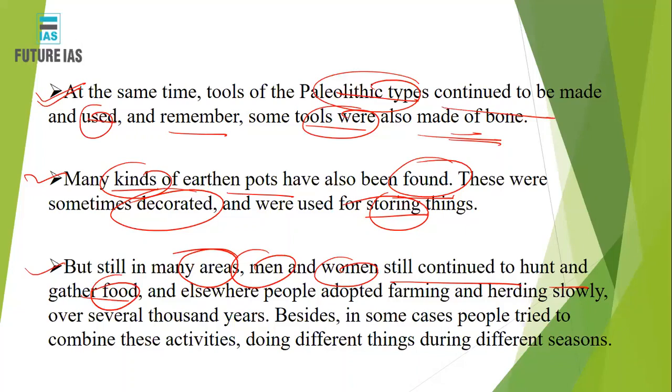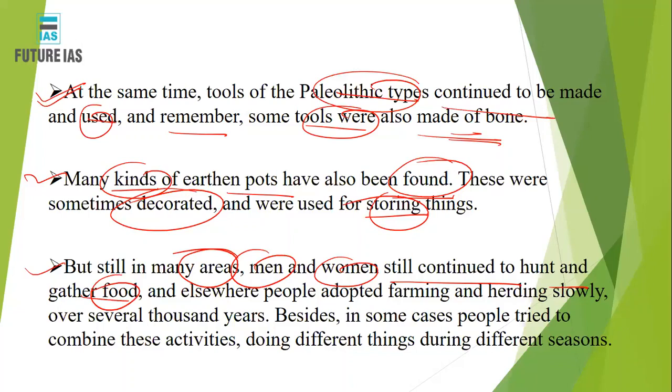No, even say, let's say in the USA, you can say that the USA is a developed country, but there are certain deeper pockets in Africa where people still practice primitive culture. So that is why this statement also signifies that people still continued to hunt and collect food, hunting the animals, and people elsewhere started adopting farming practices.